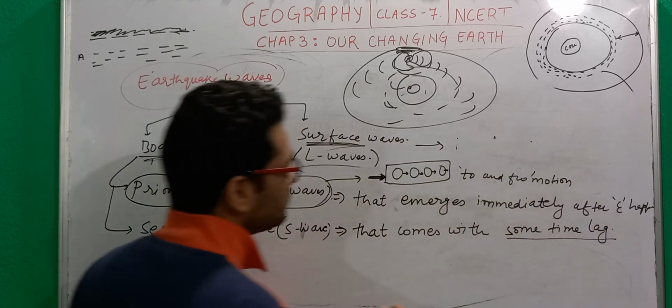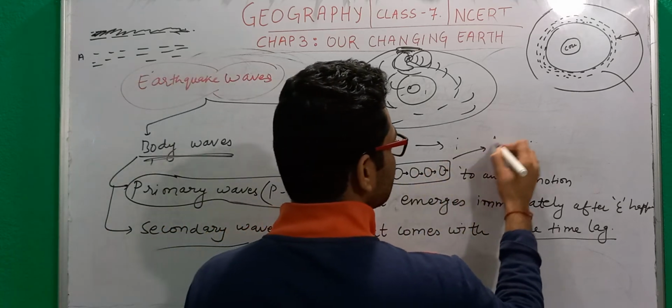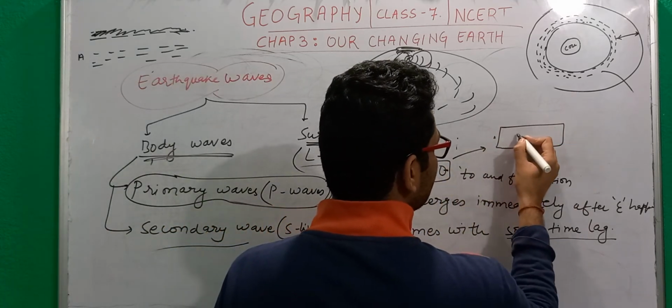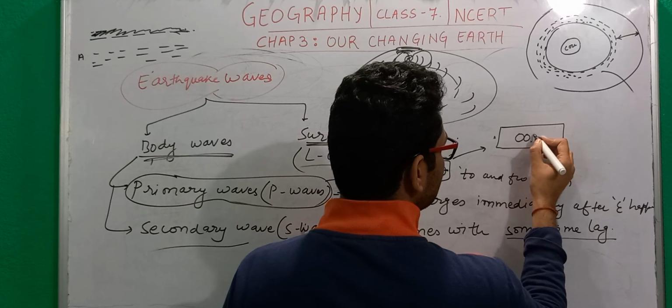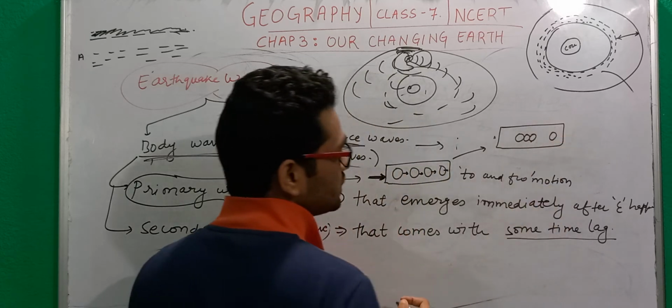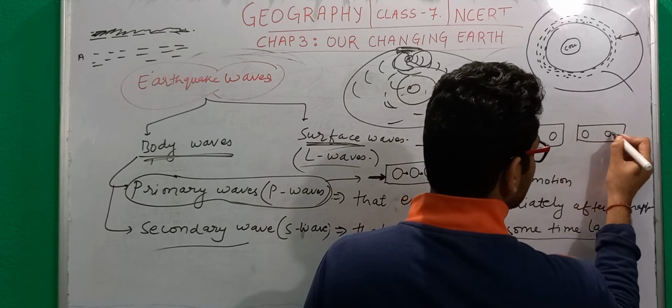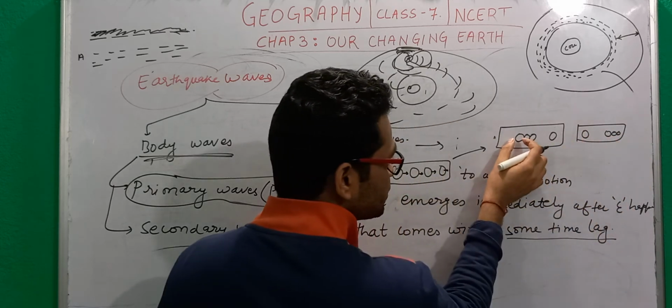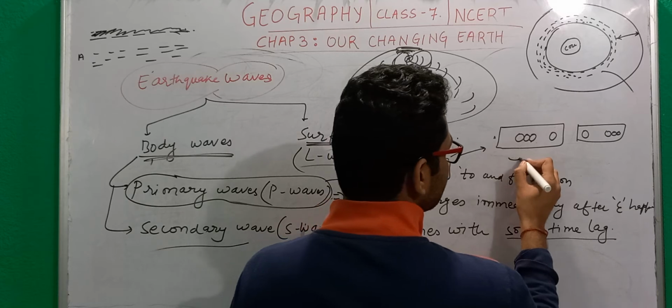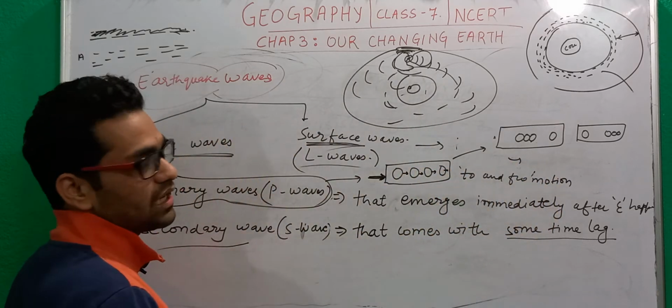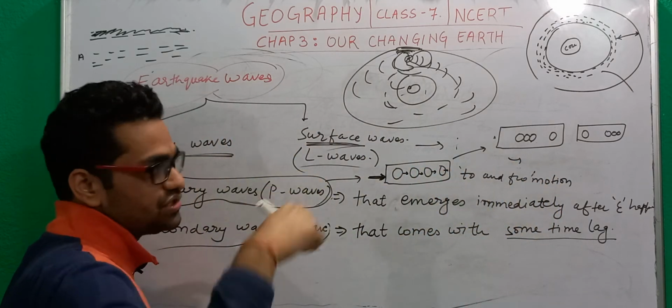These particles will come closer to each other, then again they will expand. So there is contraction and there is expansion, and all this happens in a horizontal direction.